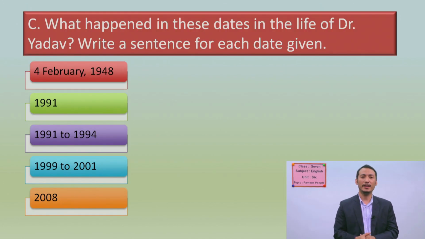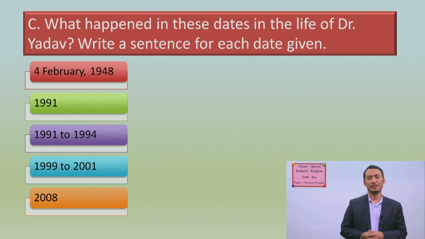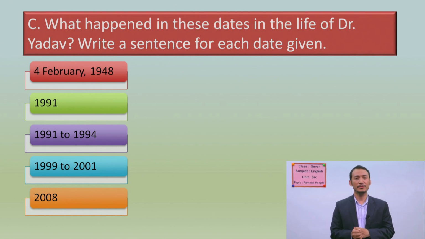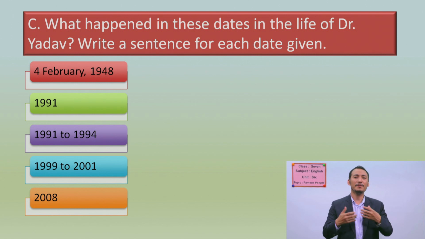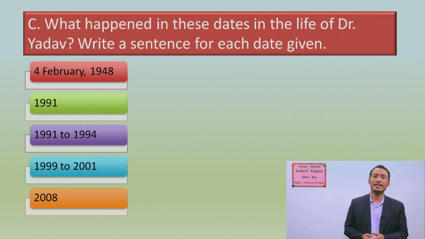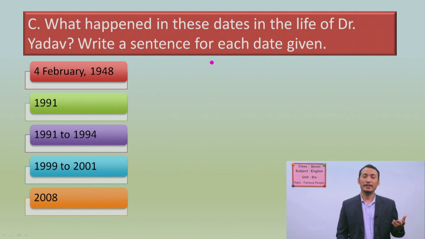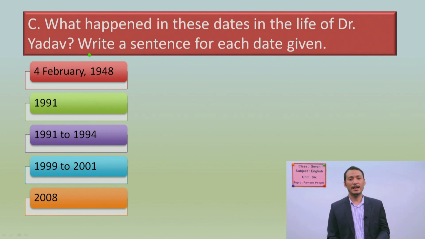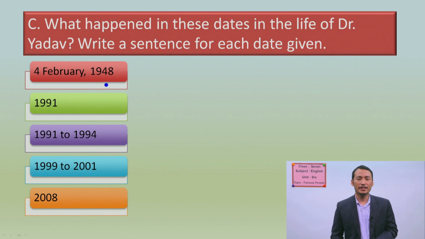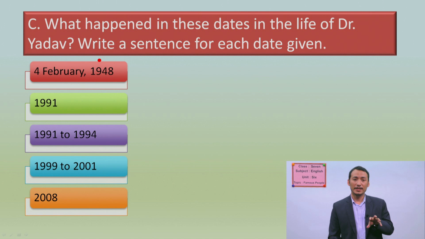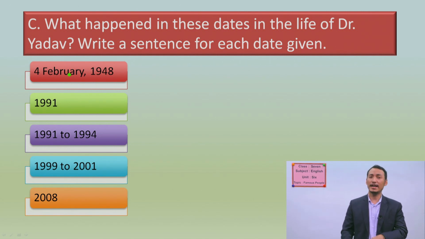Now let's move to another question. Question from C. It tells you to provide the information according to the dates. What happened in these dates in Dr. Yadav's life? Write a sentence for each date given. You have to write the sentences and to describe these events here.